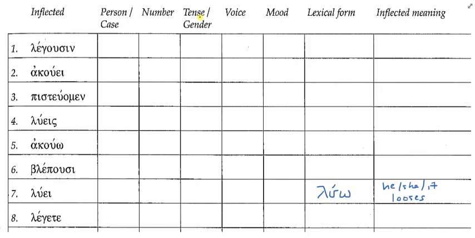If you've got a noun, it'll be case, but not person. So in this situation, if it's a verb, we're going to put person and number. So that would be third and singular, or 3S. If it's a verb, we're going to choose tense, not gender, okay? Voice, then mood. So here, it's present, active, indicative. And I don't mind if you abbreviate that as PAI.